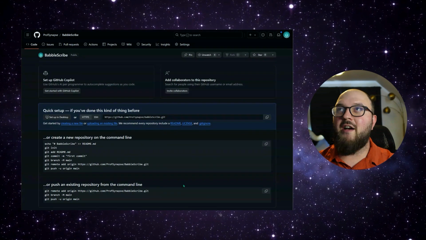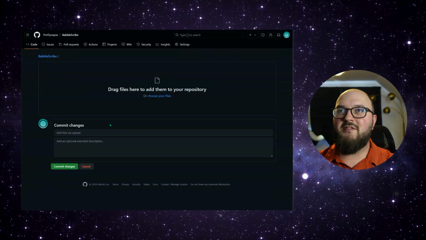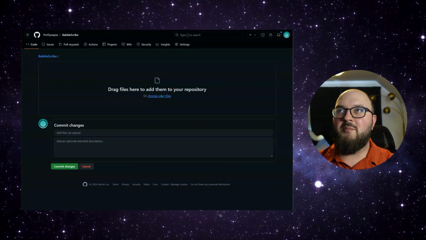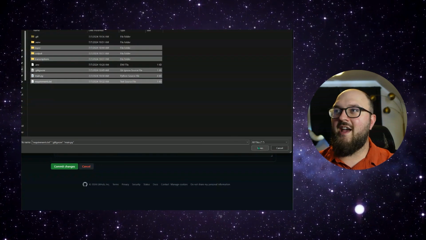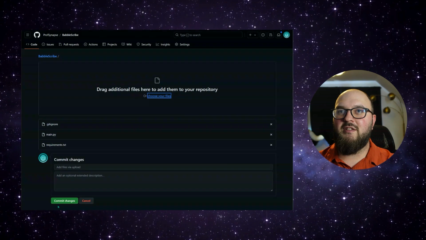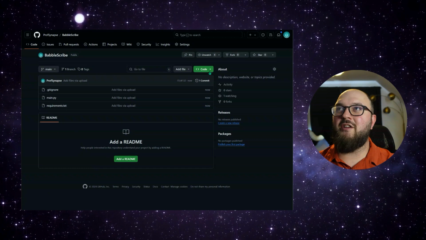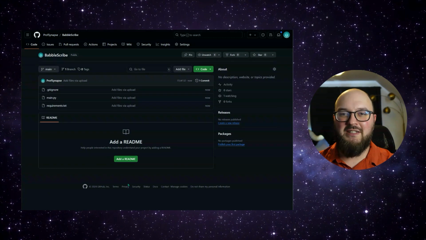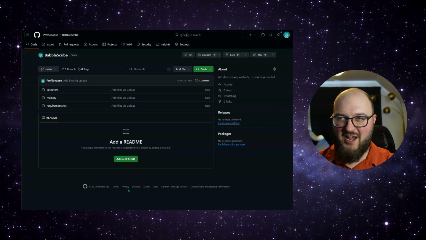And here we go. We have our new repo. Let's upload an existing file. We can just come into here. Make sure to only add the things that you really want to add. We'll do open. Need to commit changes. And there you go. Now you can go and find this code and you can transcribe whatever you want to transcribe.